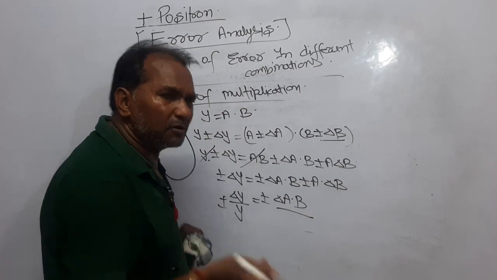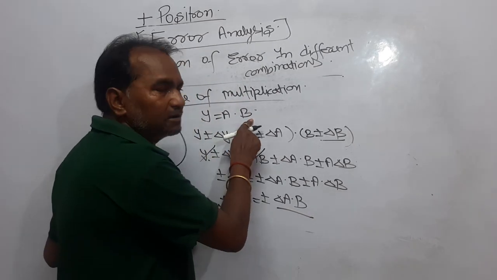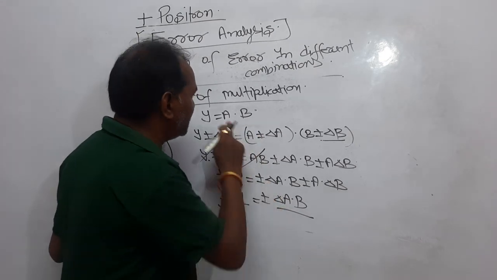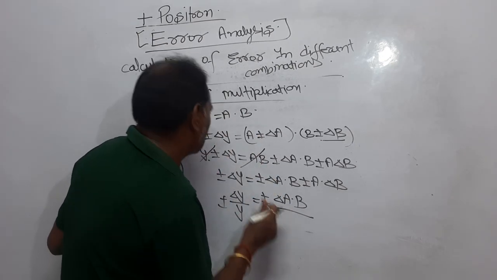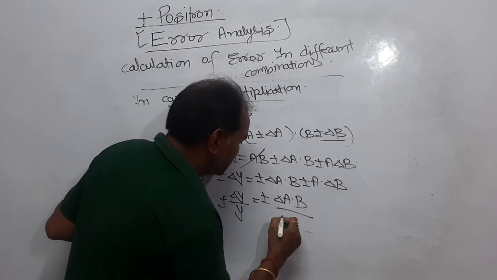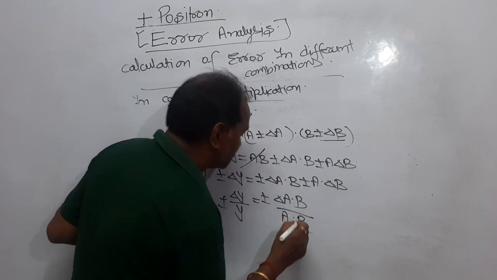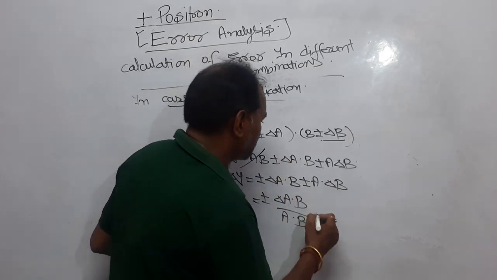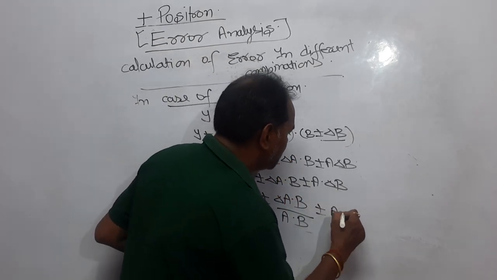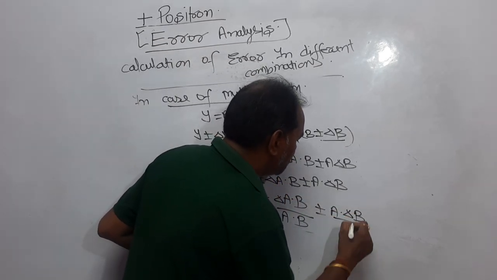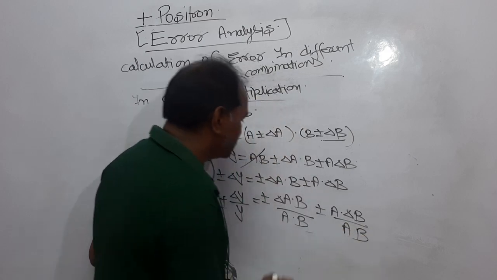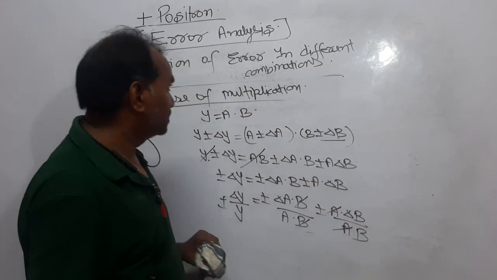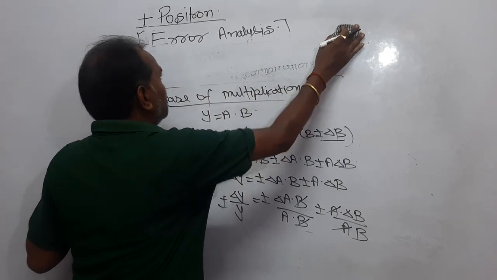Here it is more relevant to write a·b instead of y, because y = a·b. And now here becomes ± a delta b divided by ab. Now look here. b will be cancelled, a will be cancelled. So your result will be like this.